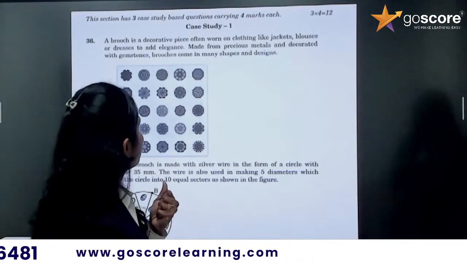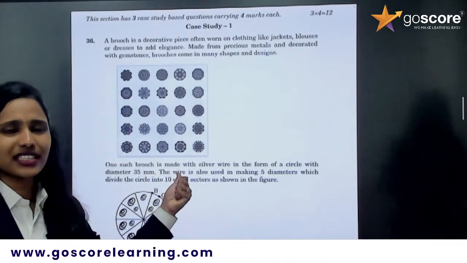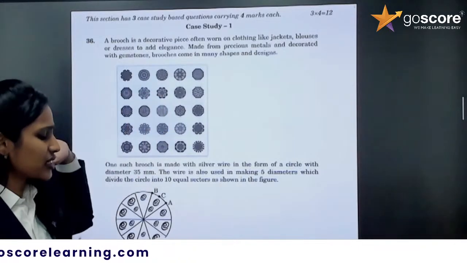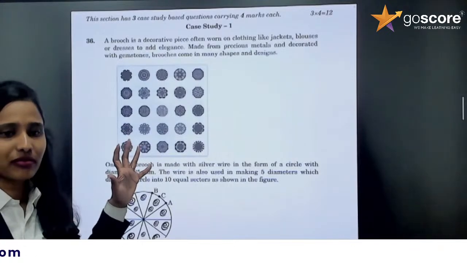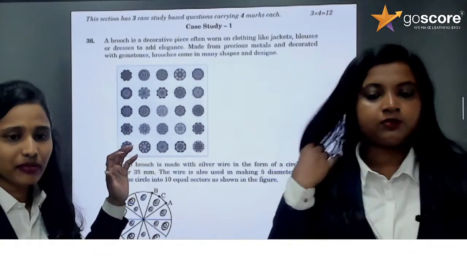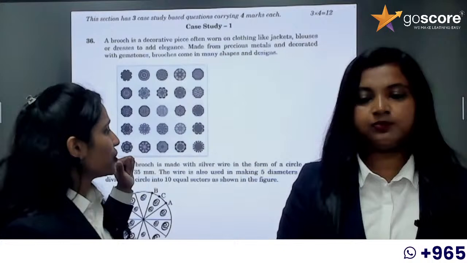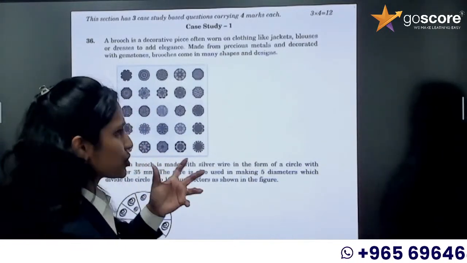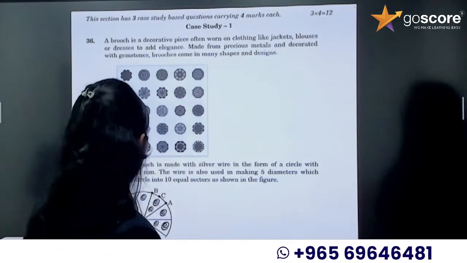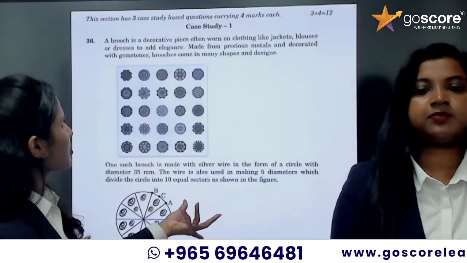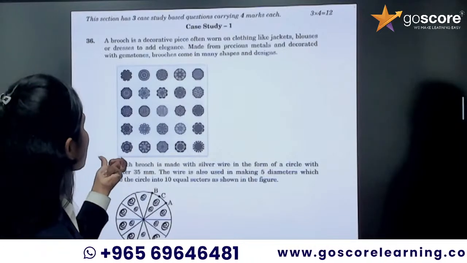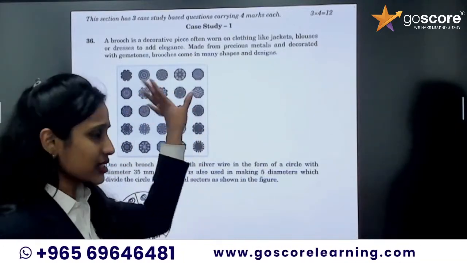Okay, now this question, you know that, right? It's from our textbook. Why is CBSE not selecting some new questions? I'm not getting it. So here is the brooch question. A brooch is a decorative piece often worn on clothing like jackets, blouses or dresses to add elegance.